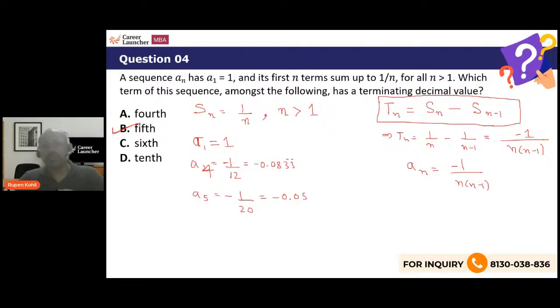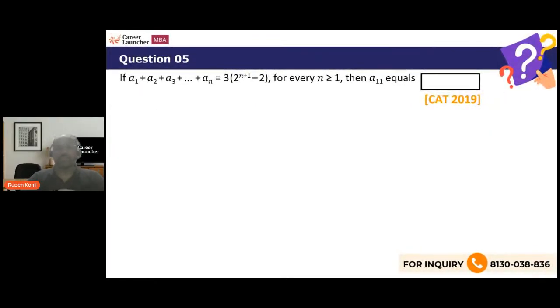So, right, make note of this. Tn, the nth term, if you know the formula for the sum of n terms, this is how you can find Tn, right? All right, isn't it? Okay, now let's look at some previous year questions.